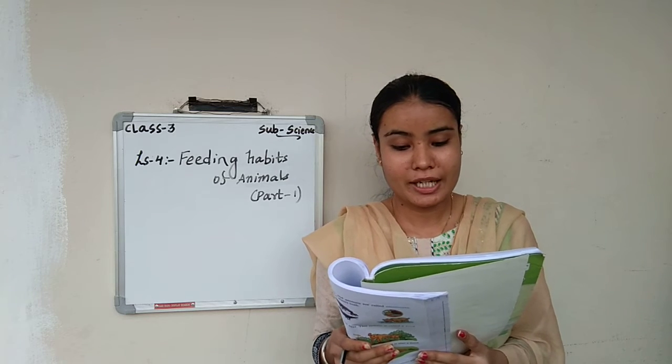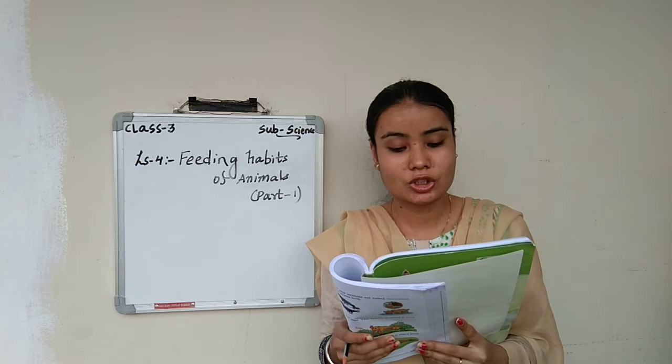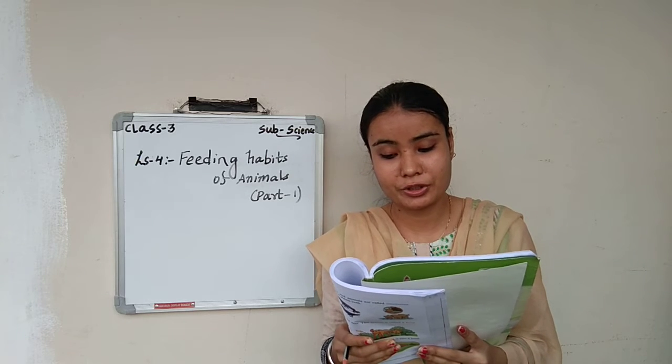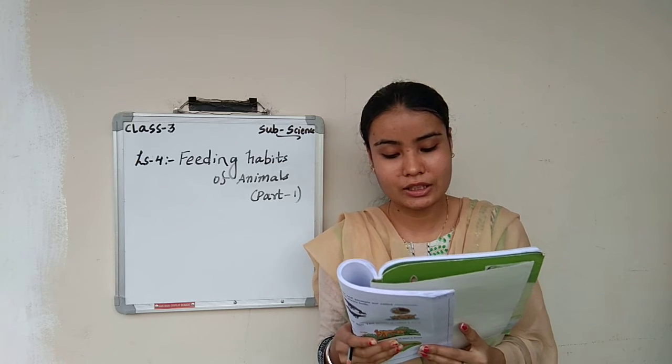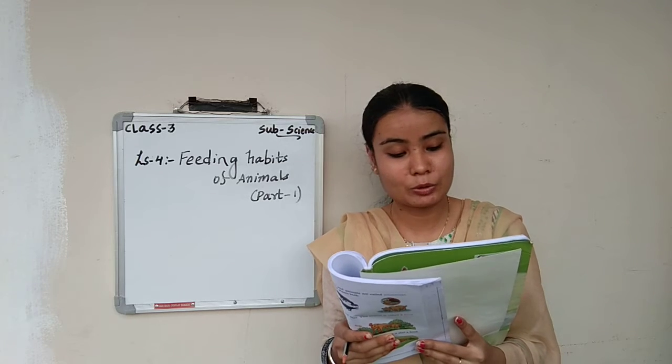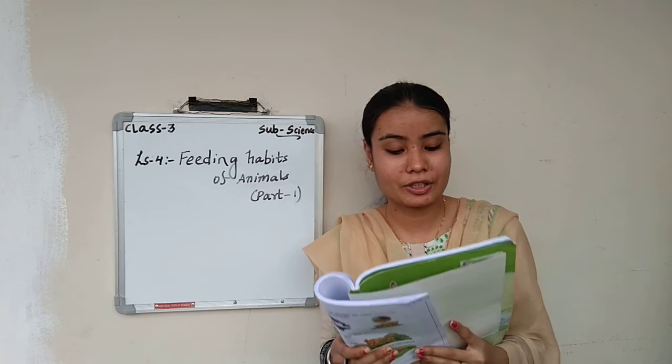Animals need food to grow and to work, but they cannot make their own food like plants. So they wander in search of food. Some eat plants while others eat the flesh of other animals. Yet others eat both plants and animals. There are 3 groups of animals based on the food and feeding habits.